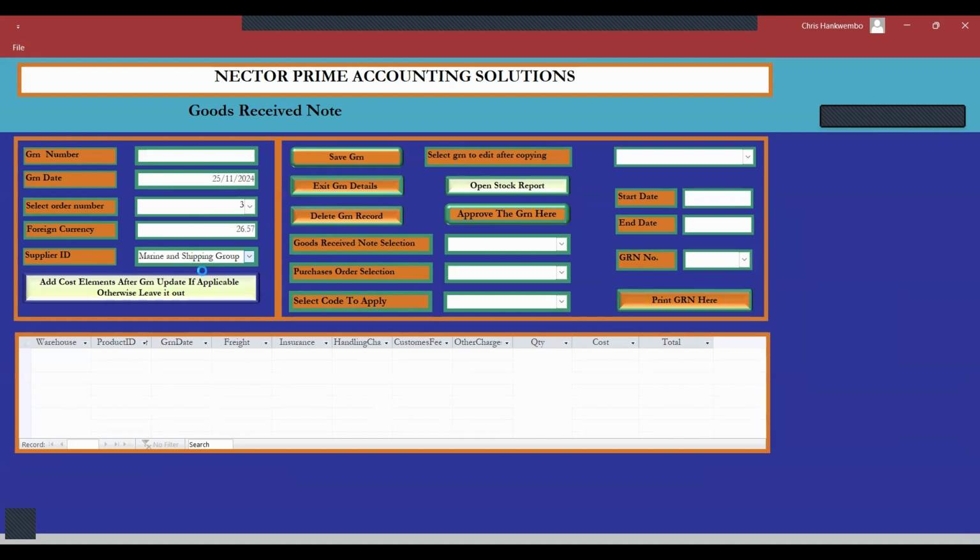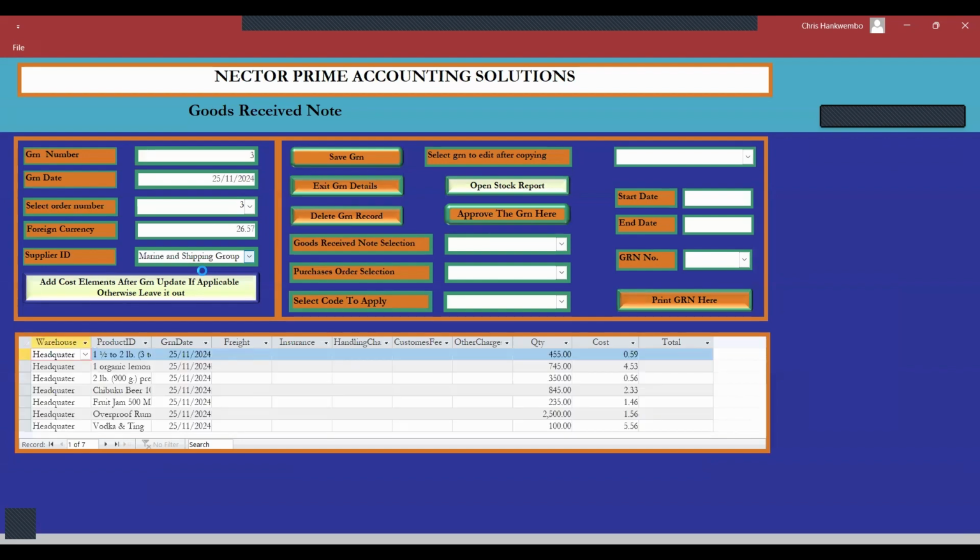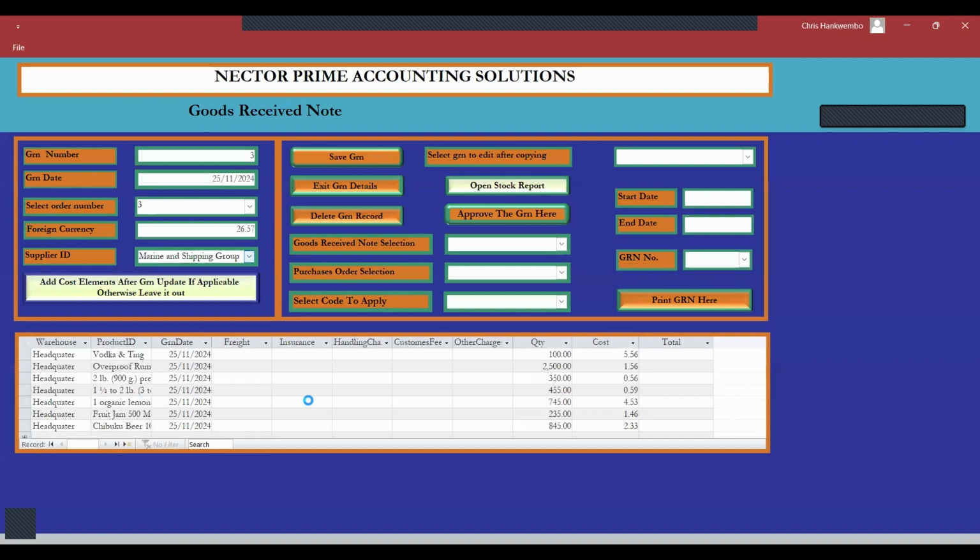This is where I was saying, if you are not a cost accountant, it's a bit of a challenge. You need someone who understands the costing. That's why in our case, we are there to help you. So you can see it's still pulling. Once it's done, the icon will stop rotating again, which means that it will give us room now to do some other things here. Now, it has finished rotating.